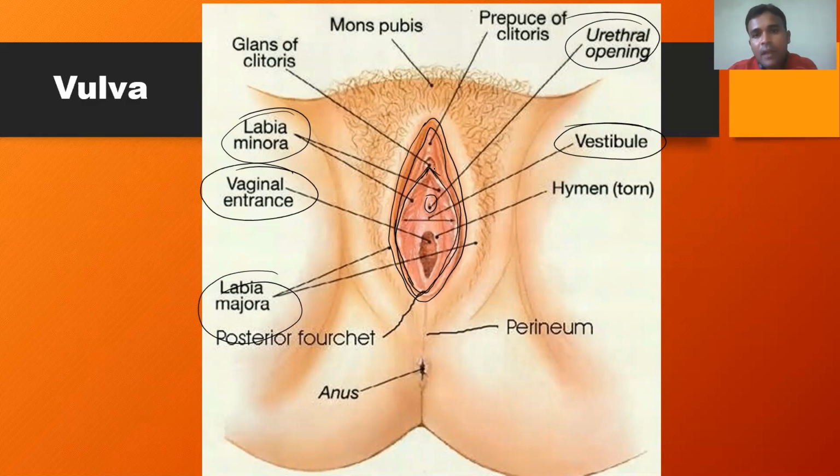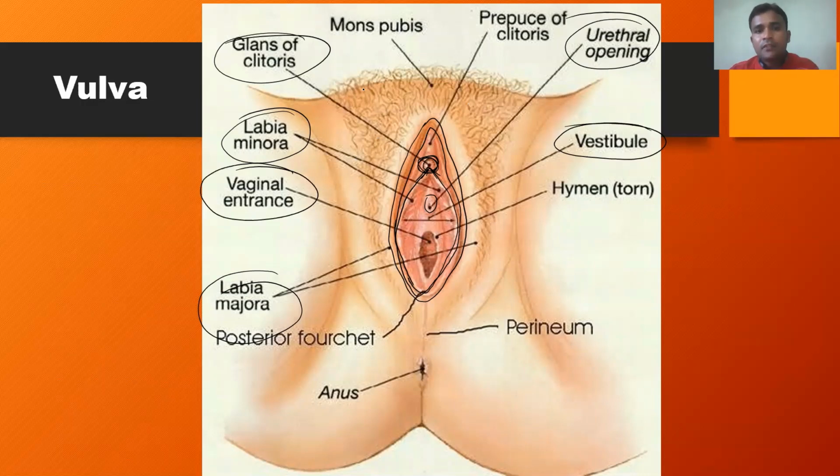At the junction of labia minora, there is a small finger-like structure called clitoris. The glans of clitoris is located here. And one more important point is the prepuce of clitoris. It is a fold of skin formed due to the fusion of labia minora.